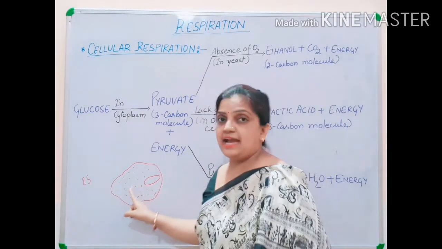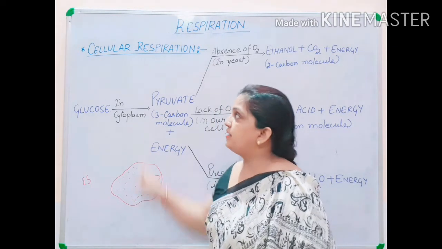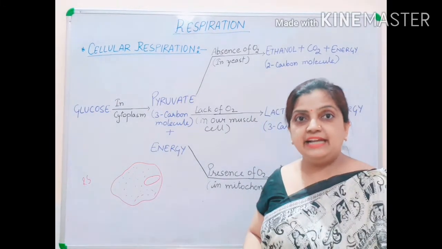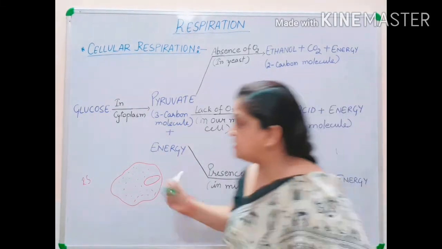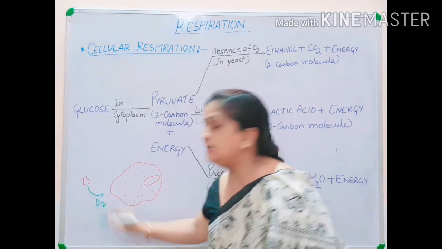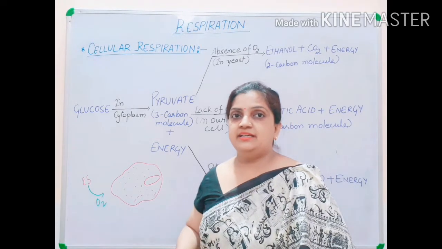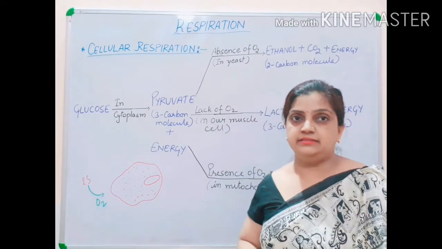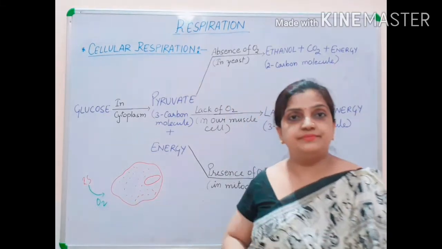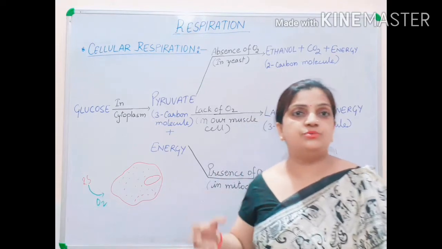So this is the actual site. The cell is the actual place where cellular respiration will take place. It means that oxygen, from the inhalation process, when it comes inside the body and enters the blood, this blood will bring oxygen to the cells.